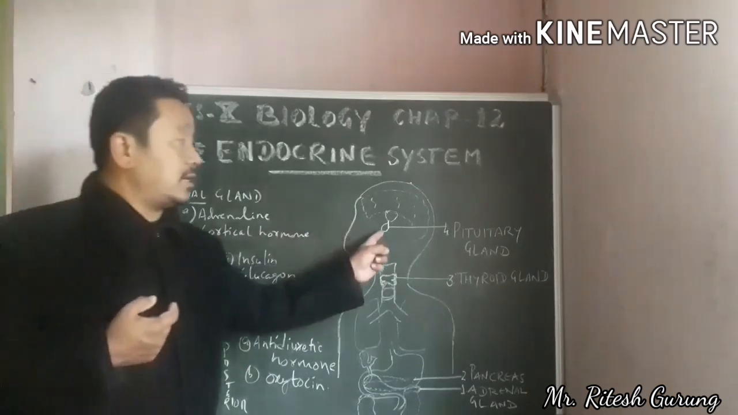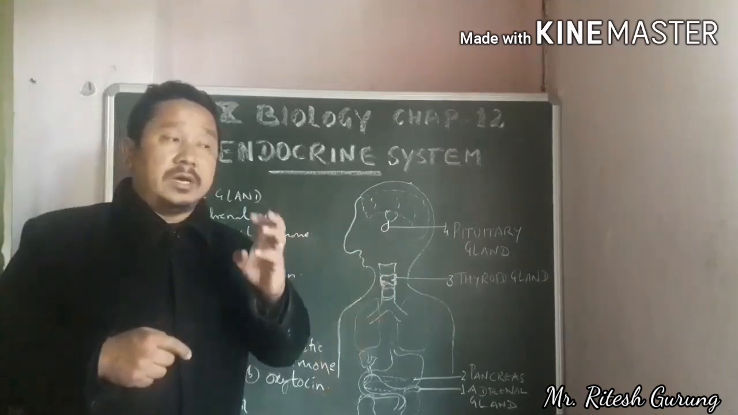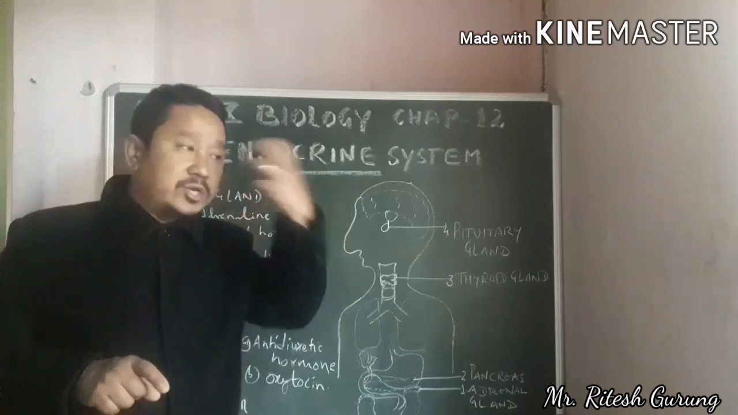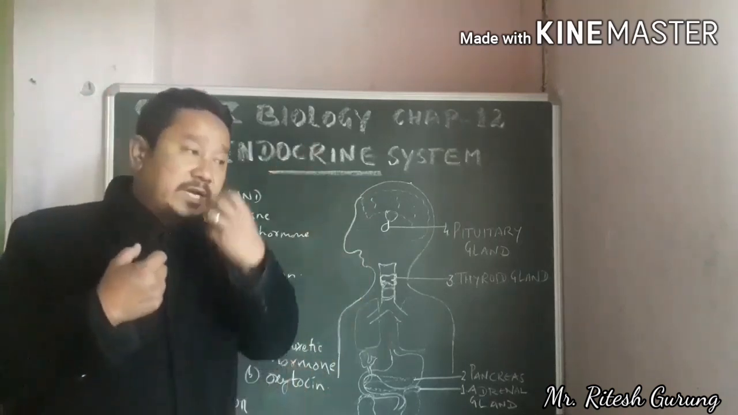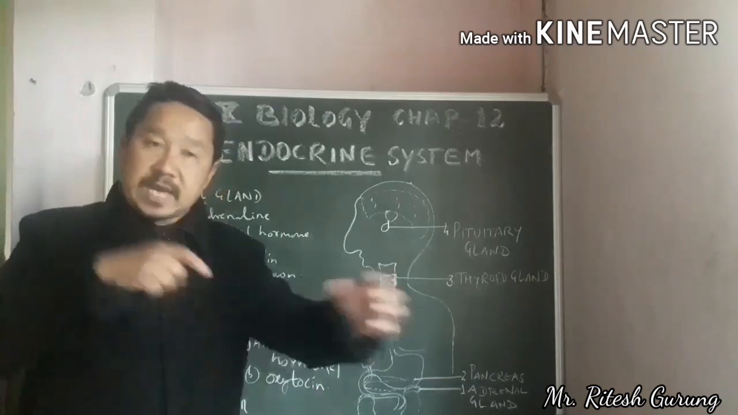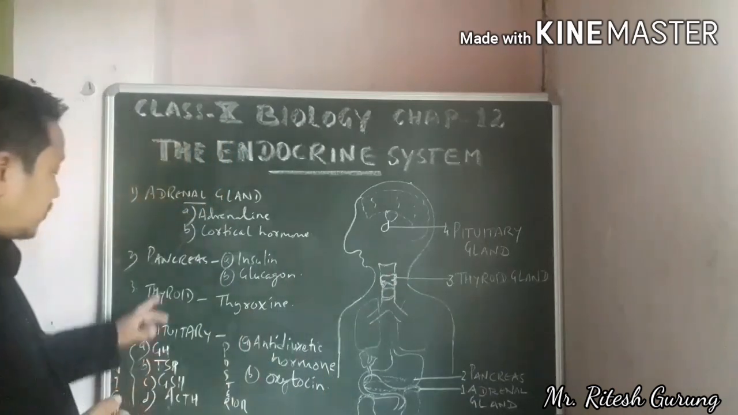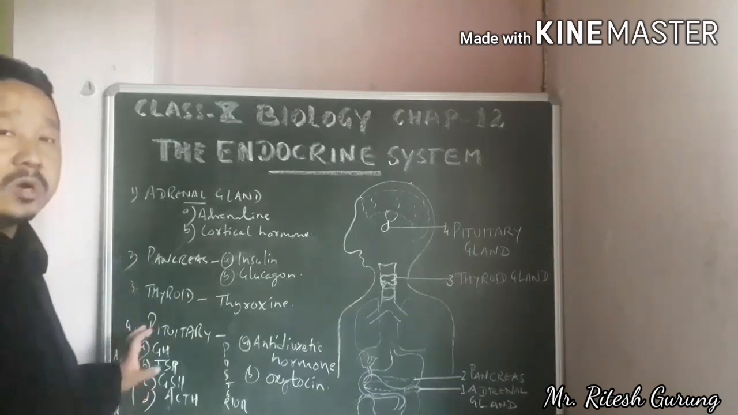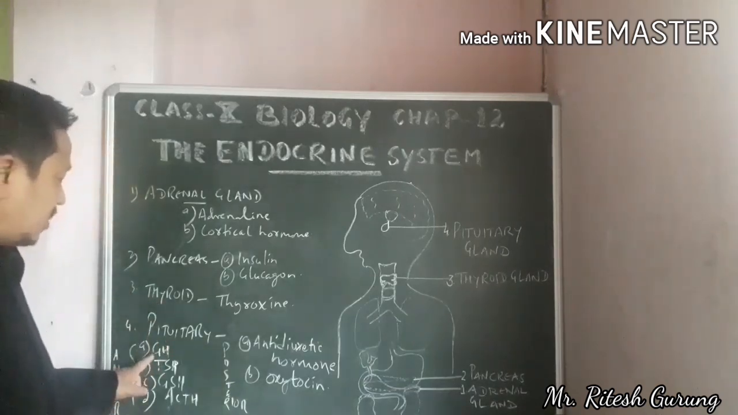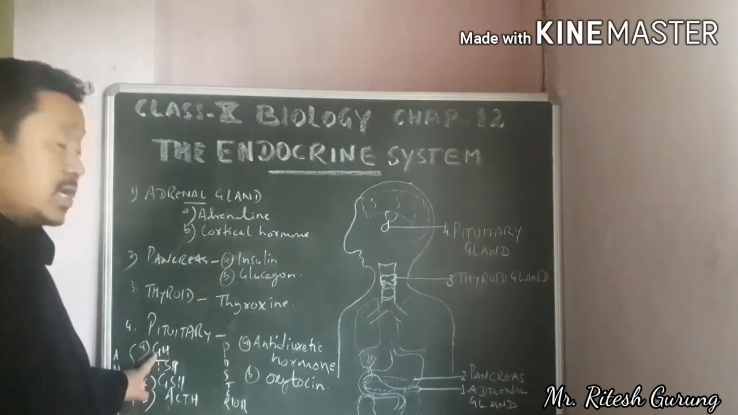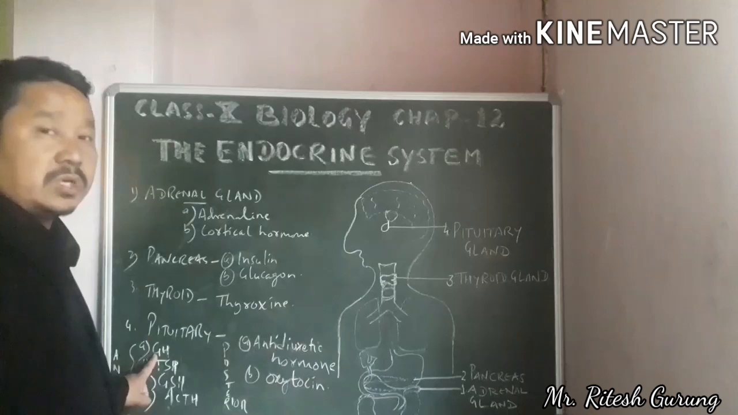So this pituitary gland, which is here in the brain, a pea-sized gland, has 2 different parts: the anterior part and the posterior part. That means the anterior region and the posterior region, responsible for producing different kinds of hormones. See here, from the anterior region there are 4 hormones produced. Number 1, GH. GH means growth hormone, responsible for growth.